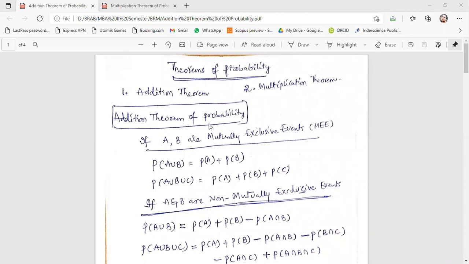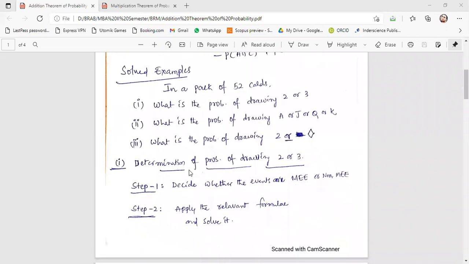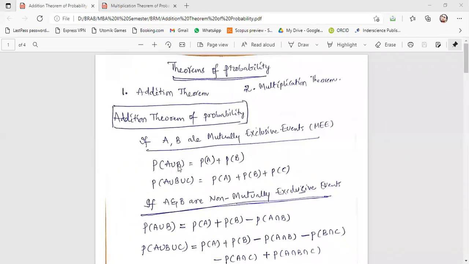The statement of the addition theorem is: if two events are mutually exclusive, then P of A union B is equal to P of A plus P of B. If two events are non-mutually exclusive, then P of A union B is equal to P of A plus P of B minus P of A intersection B. This is the statement, and we have solved one problem. So what do you mean by A and B being mutually exclusive events?